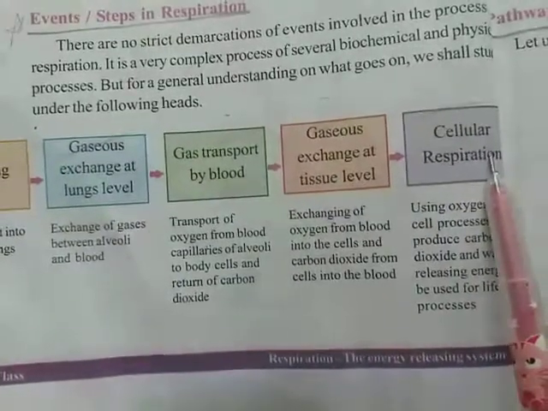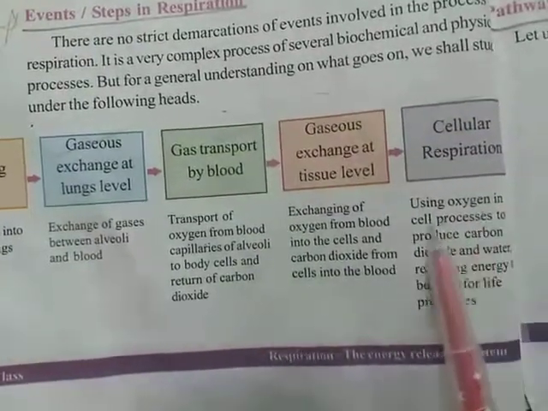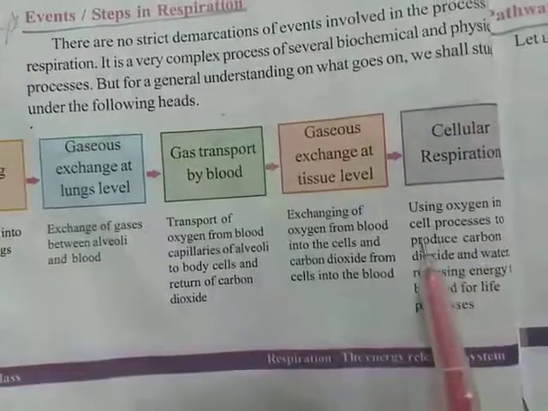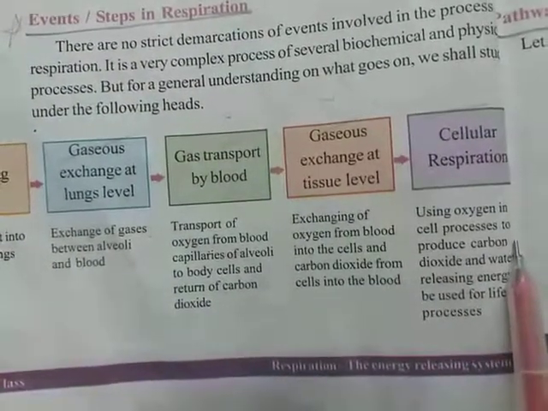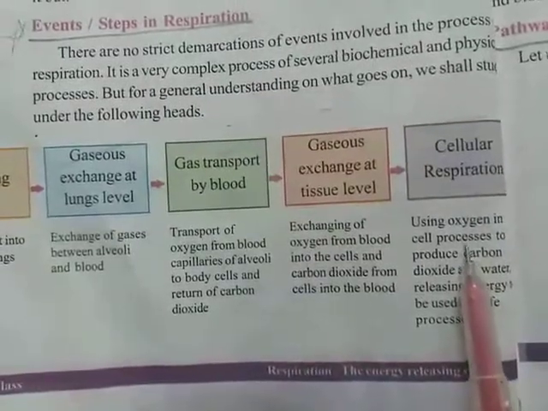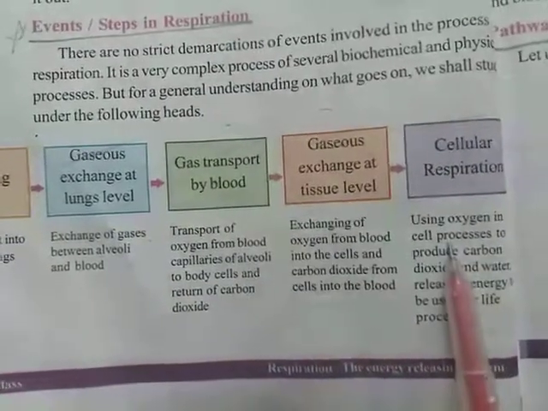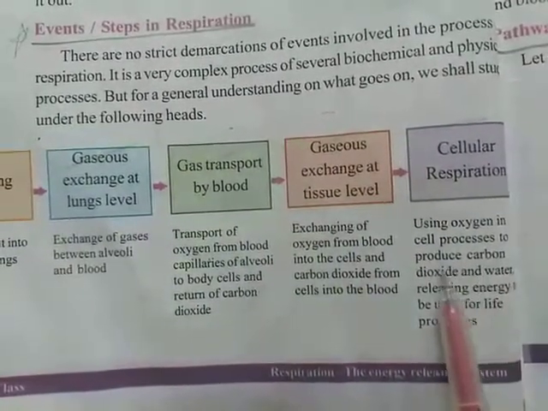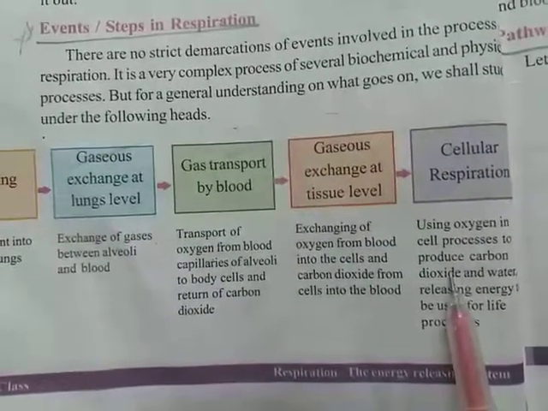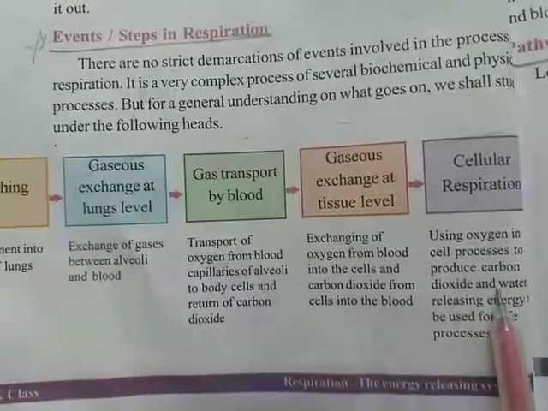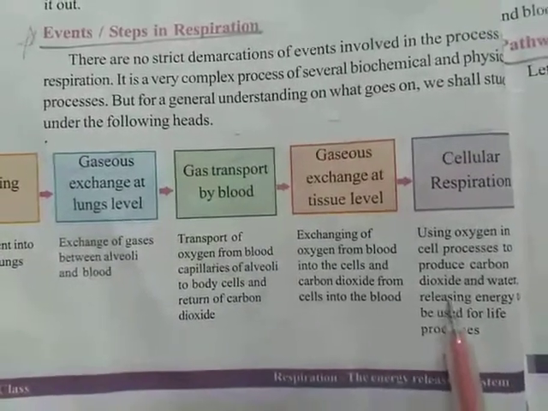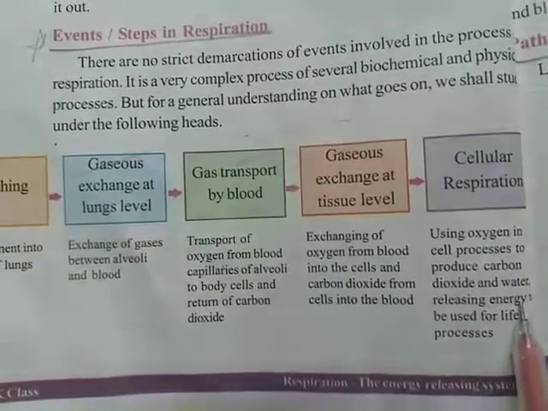Let us see cellular respiration. Using oxygen in the cells to produce carbon dioxide and water. In the mitochondria, respiration is done by using oxygen, and it releases carbon dioxide. A smaller amount of water is released along with the release of energy.